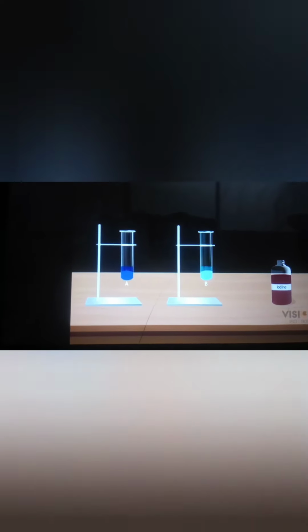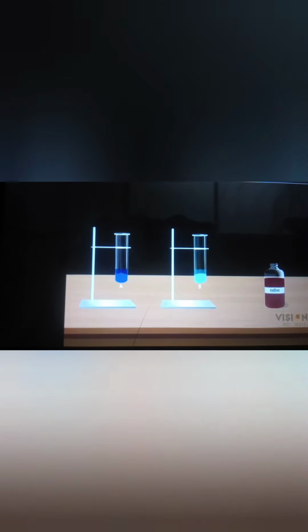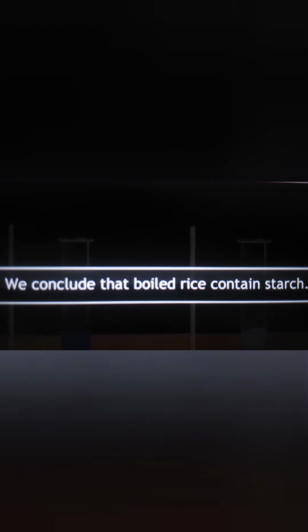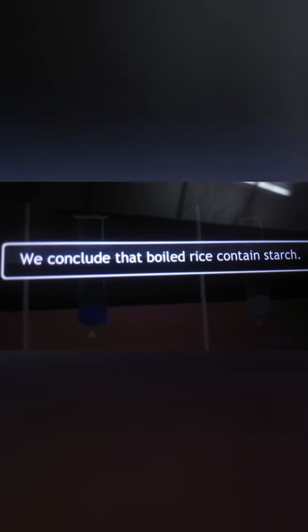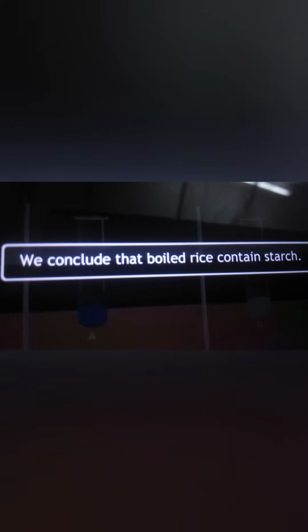The boiled rice has changed color to blue black, and in the chewed rice the color was not changed. So we can conclude that boiled rice contains starch. The saliva breaks down the starch into sugars. I hope you have understood the experiment. Thank you.